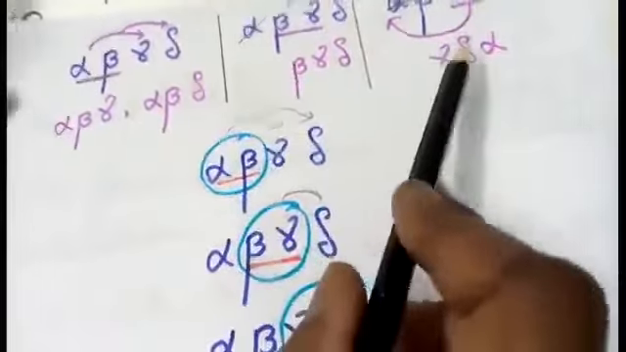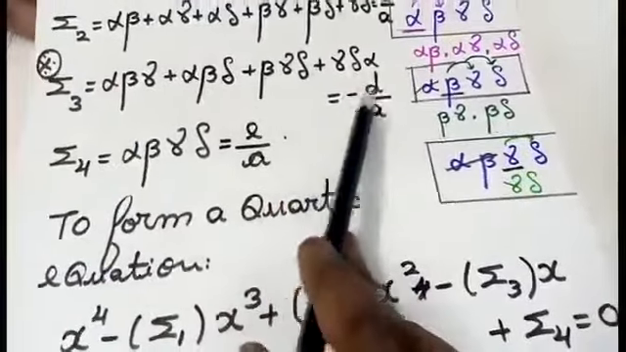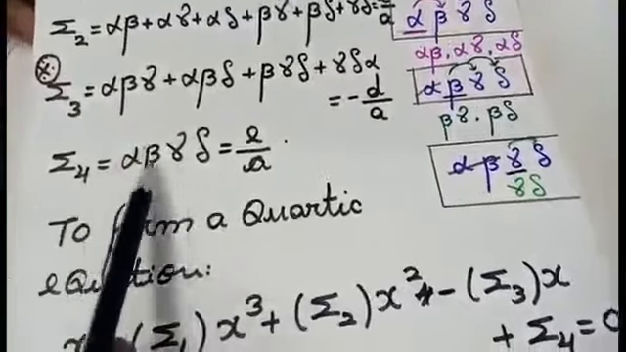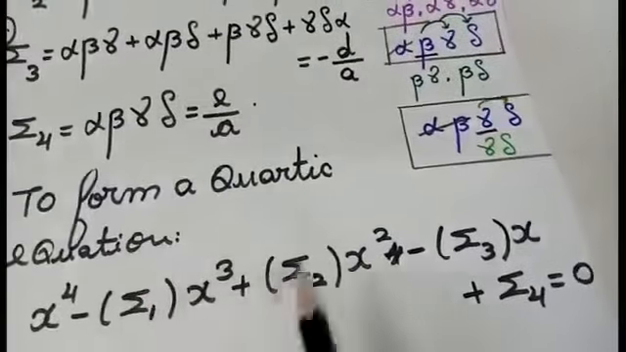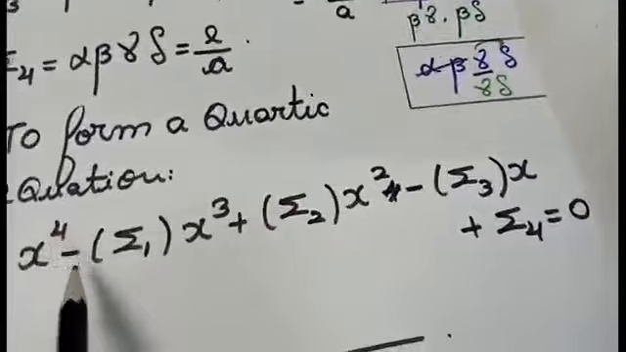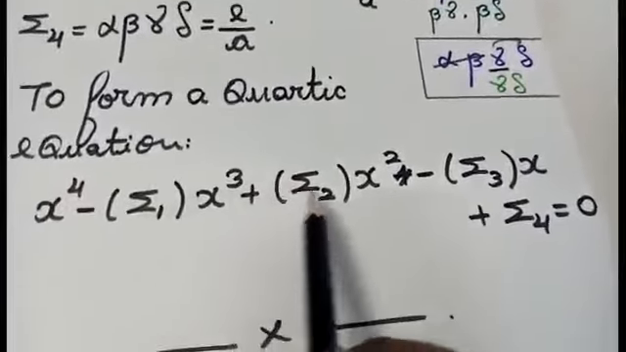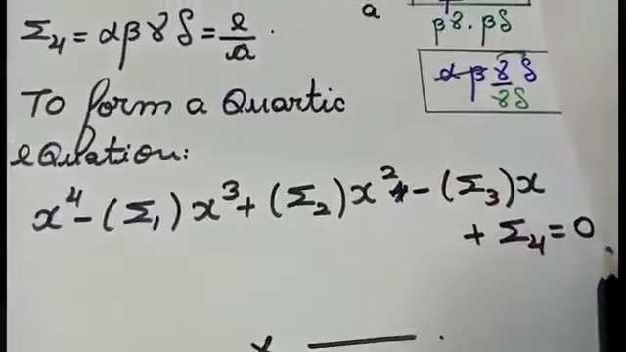Alpha, beta, alpha, omega, already I am having the value here. So that only I am not bringing this term like this. So 1, 2, 3, 4. These 4 values I am writing here. That is summation 3. I am writing those 4 values equal to minus D by A. The last one, summation 4, alpha, beta, gamma, omega equal to E by A. To form a degree 4 equation, the same procedure. Just I am going to make the sign alternate, x to the power 4 minus summation 1 x cube plus summation 2 x square minus summation 3 x plus summation 4 equal to 0.